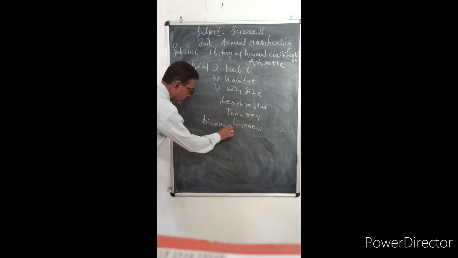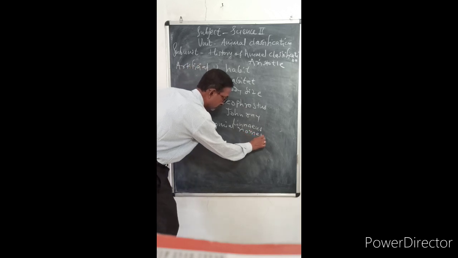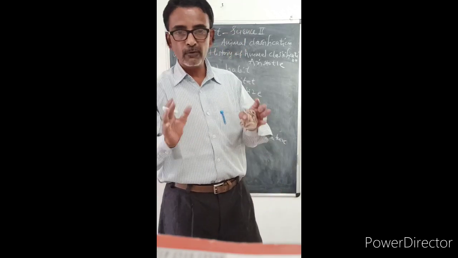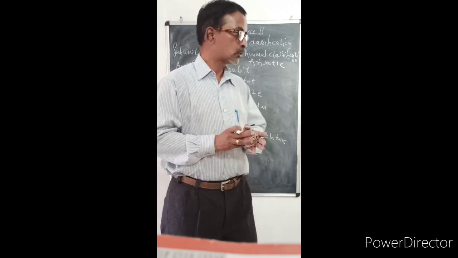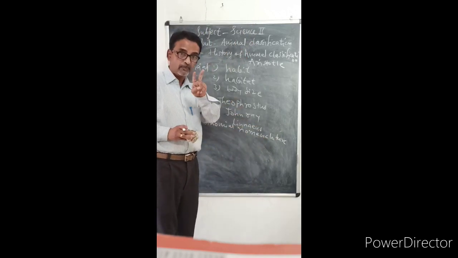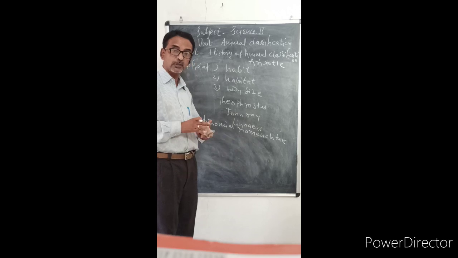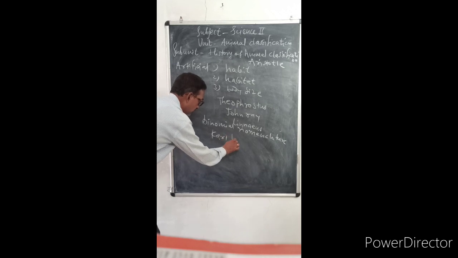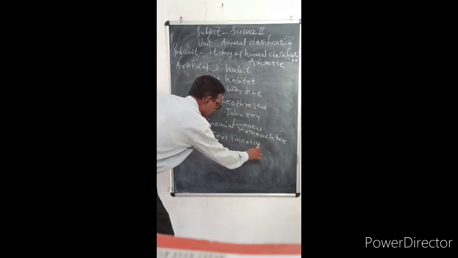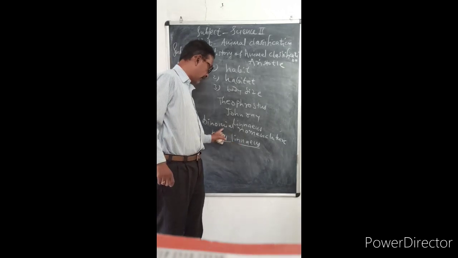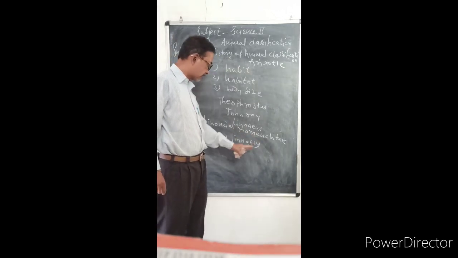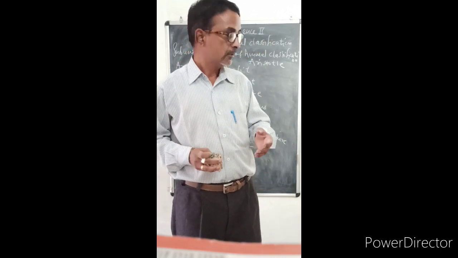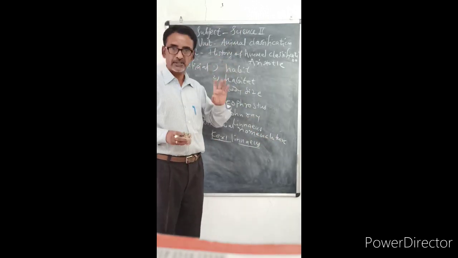Binomial nomenclature. For example, for our human, the scientific name is Homo sapiens. So Homo and sapiens, that is called binomial. He was the first scientist who started to write his name as Carl Linnaeus, in the same way as binomial nomenclature. So all of them classified the animals, but the classification was artificial classification.